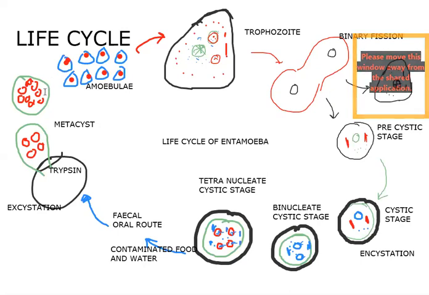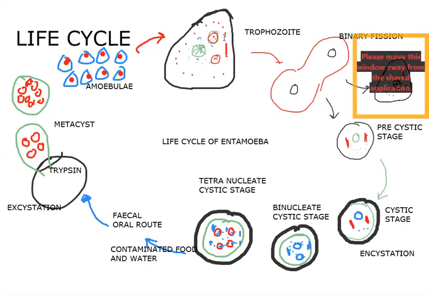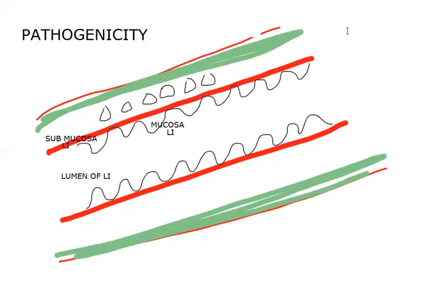These young ones develop into feeding stages called trophozoites. They invade the mucous membrane of the large intestine and grow into mature trophozoites. This is the life cycle of Entamoeba histolytica.